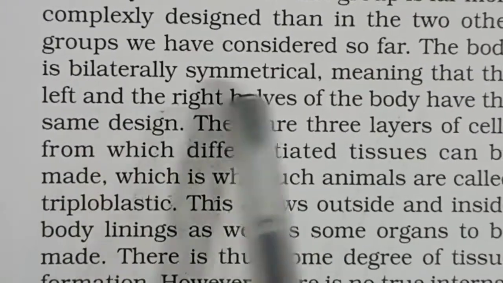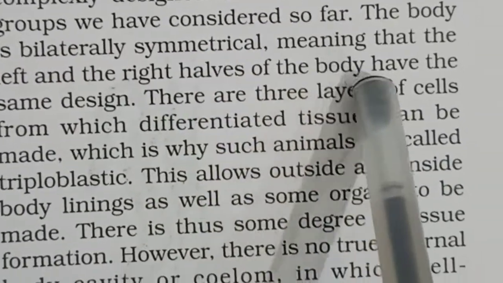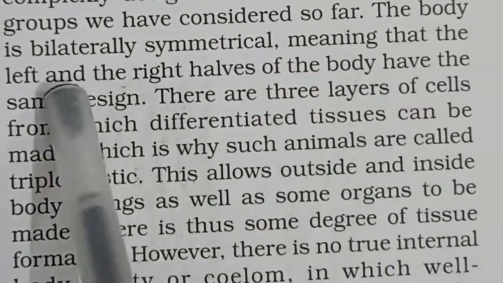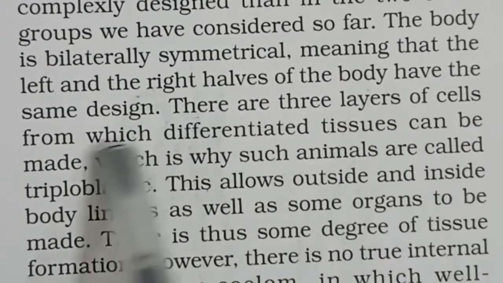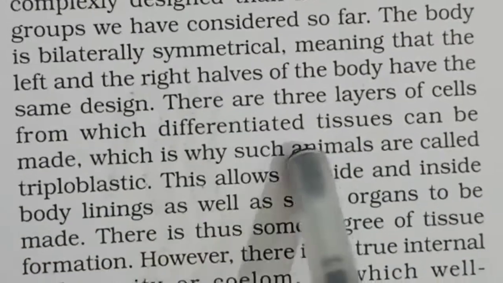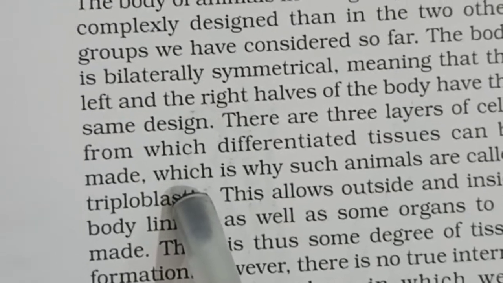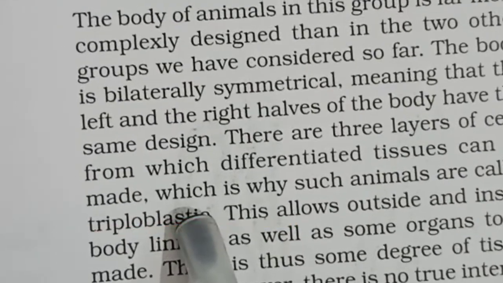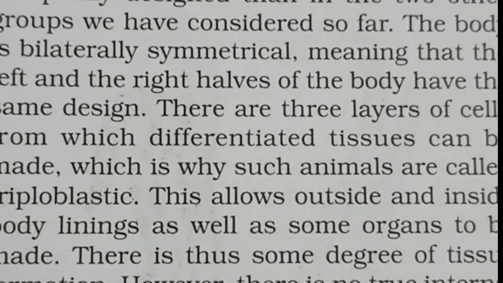There are three layers of cells from which differentiated tissues can be made, which is why such animals are called triploblastic. These organisms are triploblastic in nature.